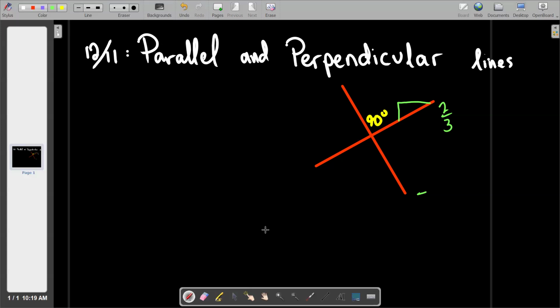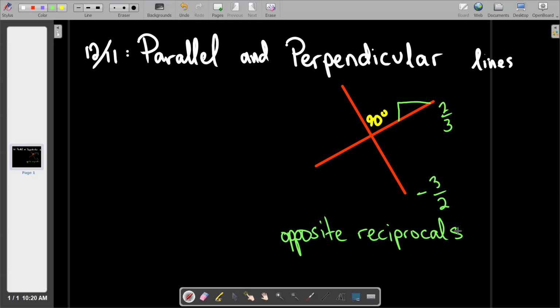So for two lines to be perpendicular, their slopes are what we call, sorry for this, reciprocals. Have you guys heard that word before? It's what you call it in math when you flip a fraction over.